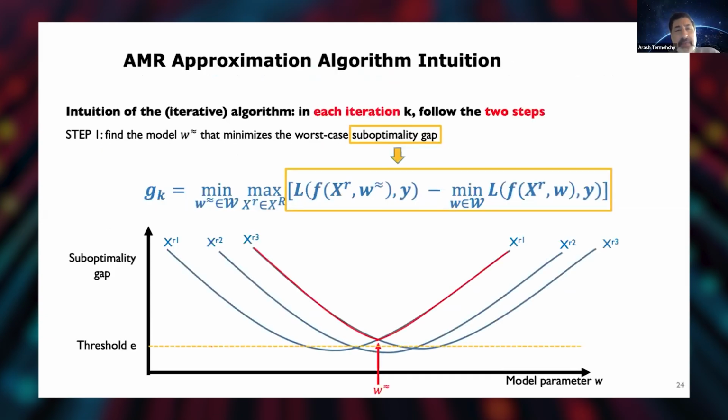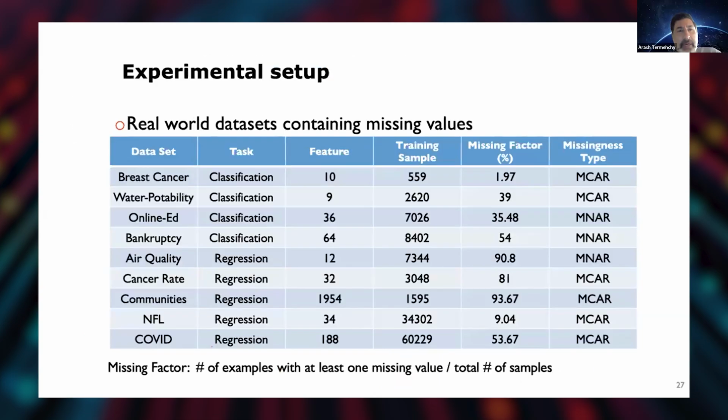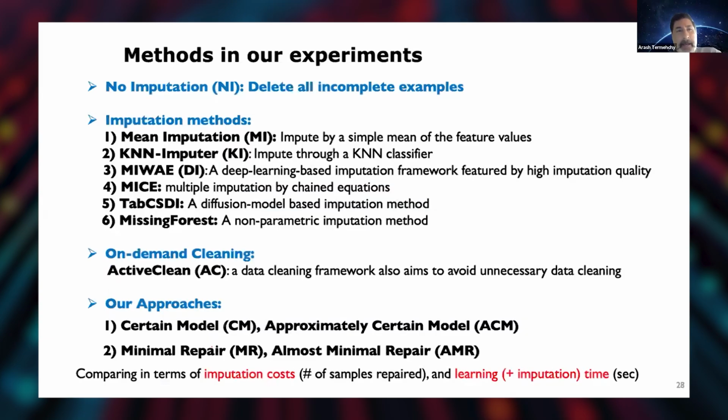I'm not going to go over the details of the algorithms. I'm going to go to our empirical evaluations. We have done empirical evaluation using real world data and synthetic data. These are some of the real world data that we have used, with different missing factors, different missingness types, different numbers of features, different numbers of training samples, and different tasks, classification and regression.